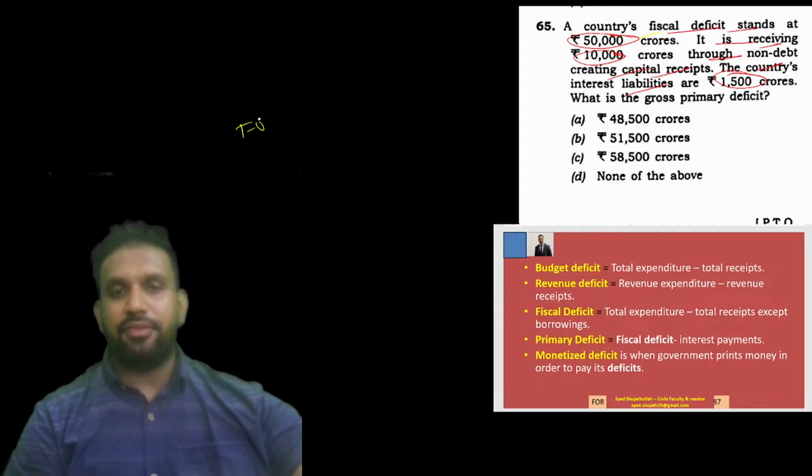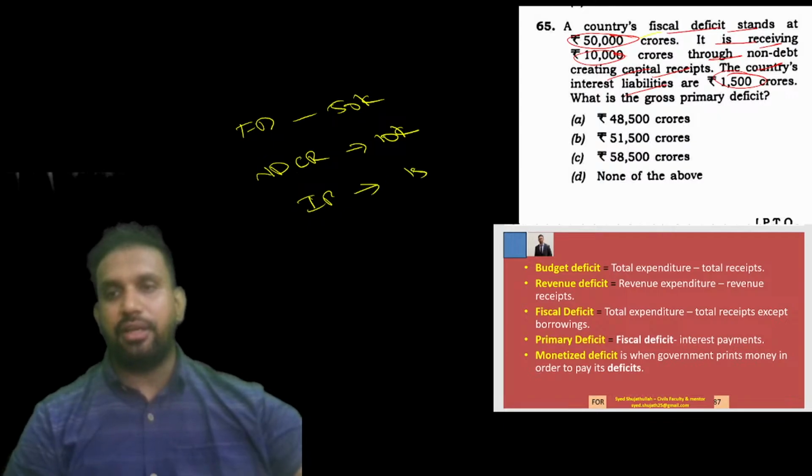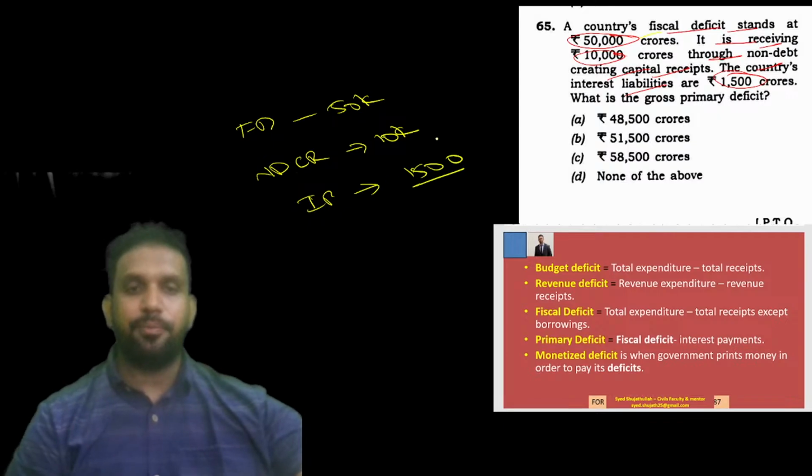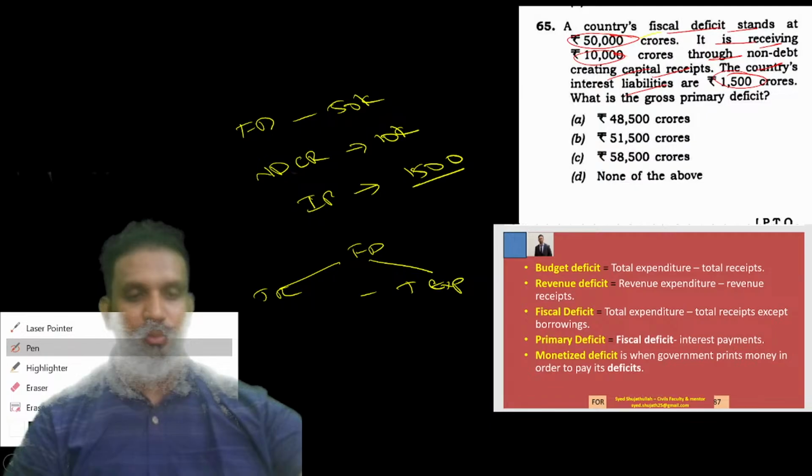So fiscal deficit कितना है? 50,000 crores. Then you are having what? Receiving non-debt capital receipts are how much? 10,000 crores. Interest payments are how much? Okay, interest payments are 1,500 crores. Right or wrong? This is very true. Now, if you talk about fiscal deficit, it is nothing but total receipts minus total expenditures. If you are aware of this fact, this is how the fiscal deficit is being calculated.